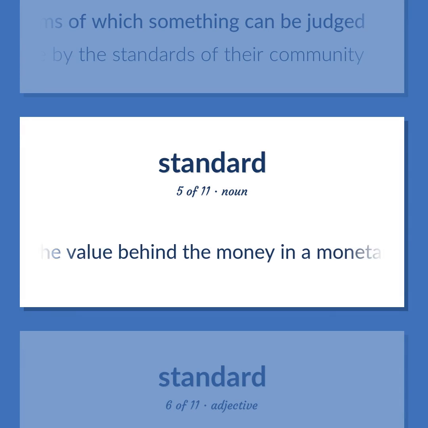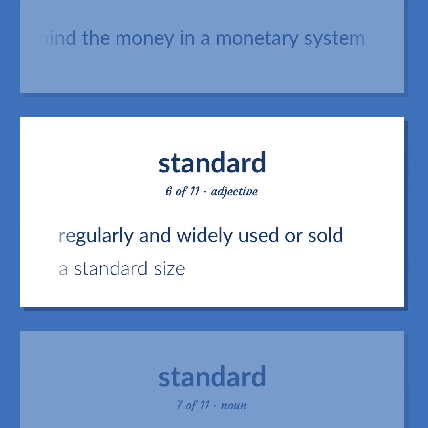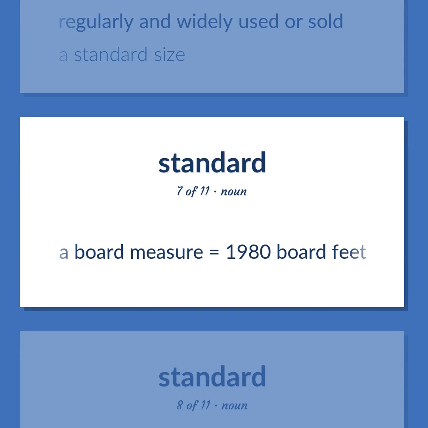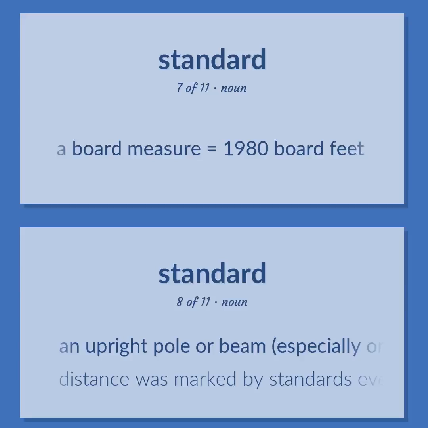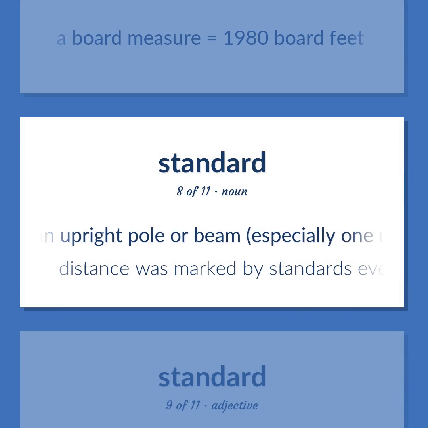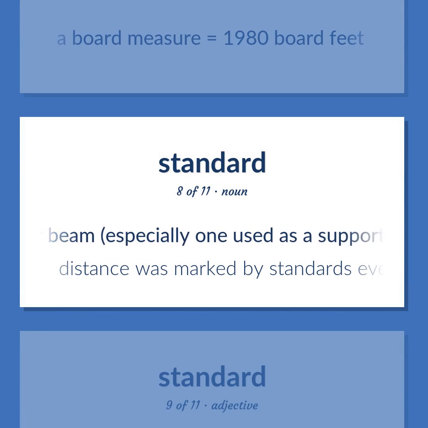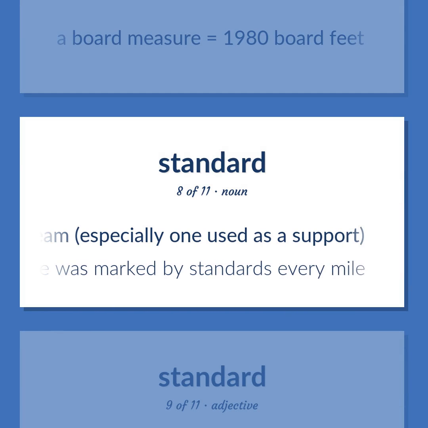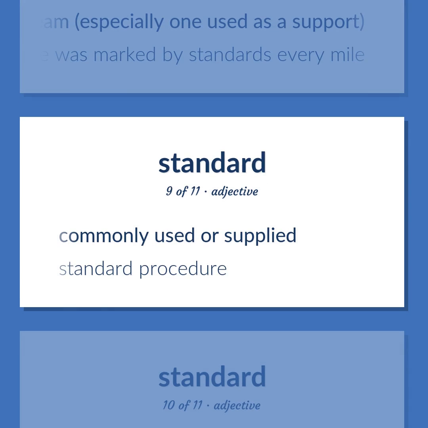The value behind the money in a monetary system. Regularly and widely used or sold. A standard size. A board measure equals 1980 board feet. An upright pole or beam, especially one used as a support. Distance was marked by standards every mile. Commonly used or supplied. Standard procedure.